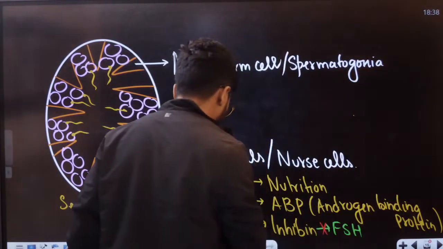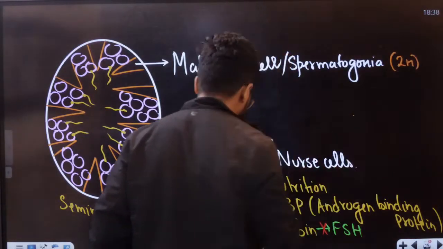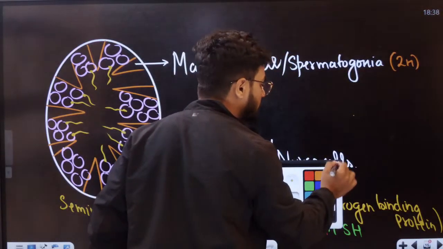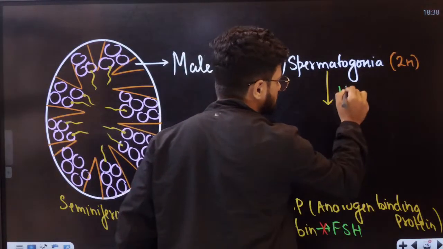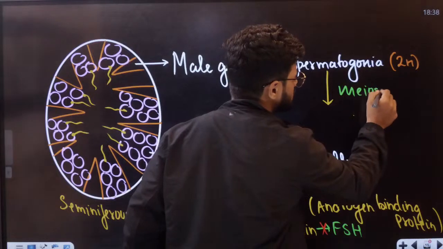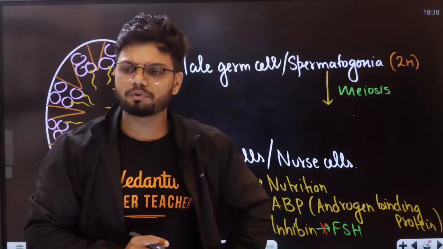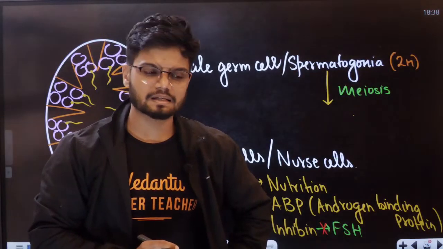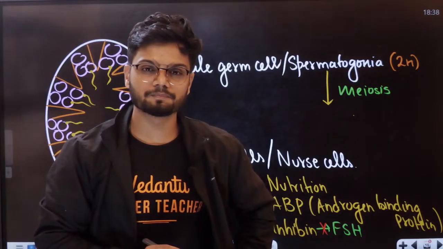Spermatogonia. Now students, this spermatogonia is actually diploid in nature. It undergoes a process called meiosis, meiosis 1 and meiosis 2. Students, can anyone tell me, do you think meiosis is reduction division or equation division?